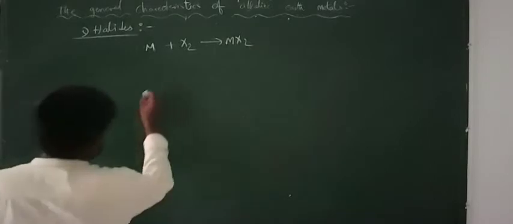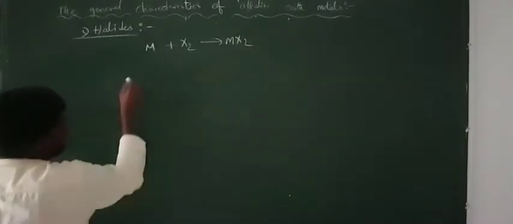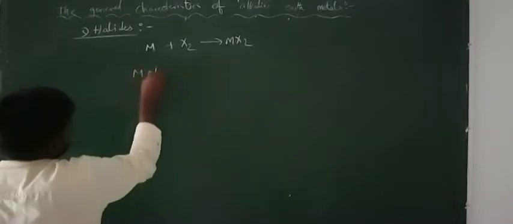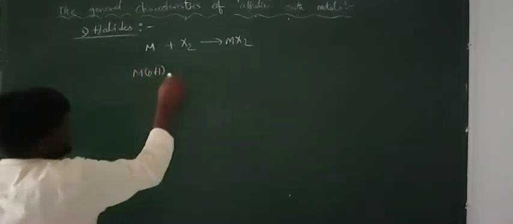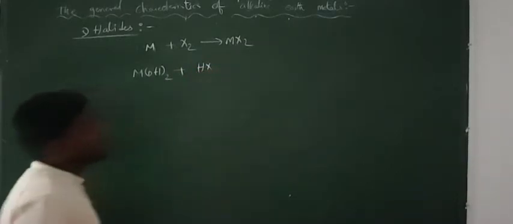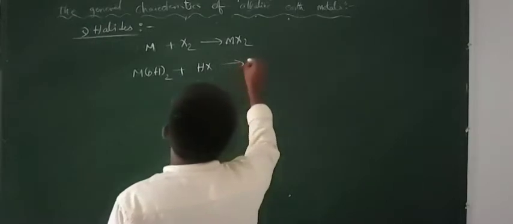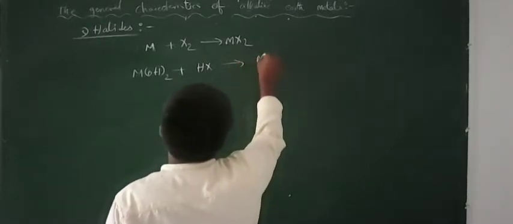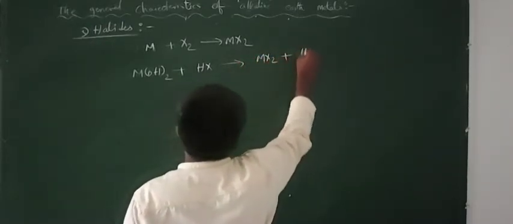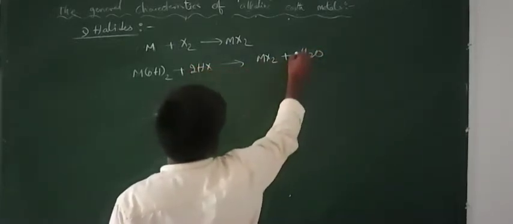And next, we can get the metal halides by treating the metal hydroxides of the second A group elements with hydrogen halides or hydrohalic acids. From this also we can get MX2 plus water. To balance this, we multiply with 2.